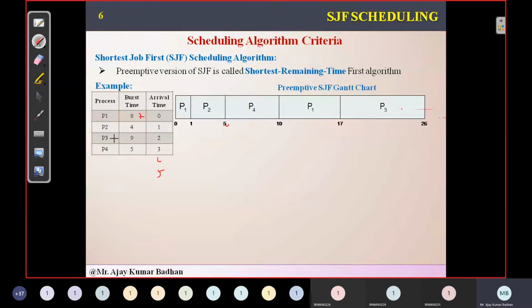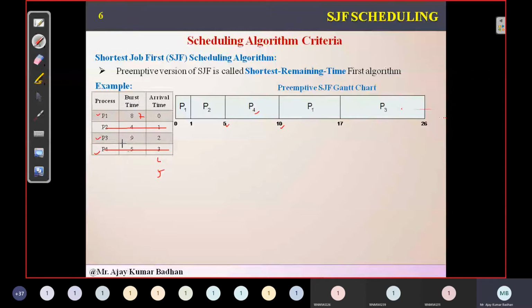So what are the remaining processes left? P1, P3, P4, with 7, 9, 5. The shortest is P4. We allocated P4 to the CPU. So 5 plus 5 is 10. After this completion, P2 is completed, and we are left with only P1 and P3.